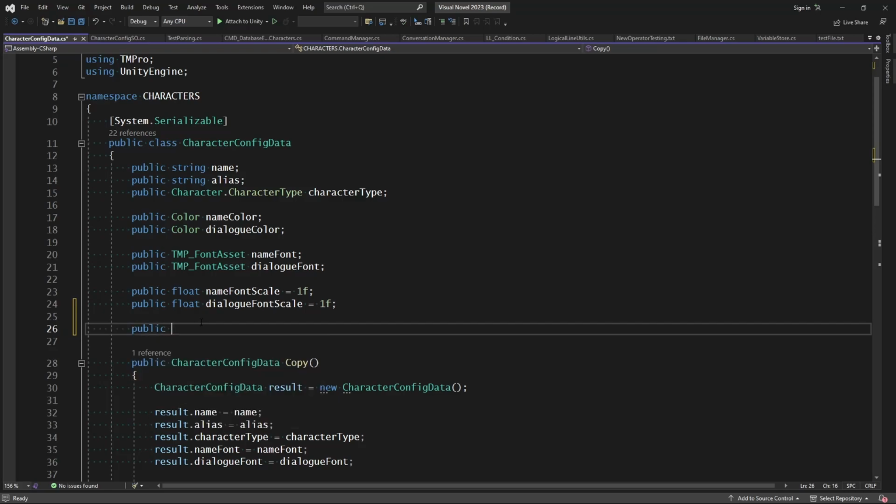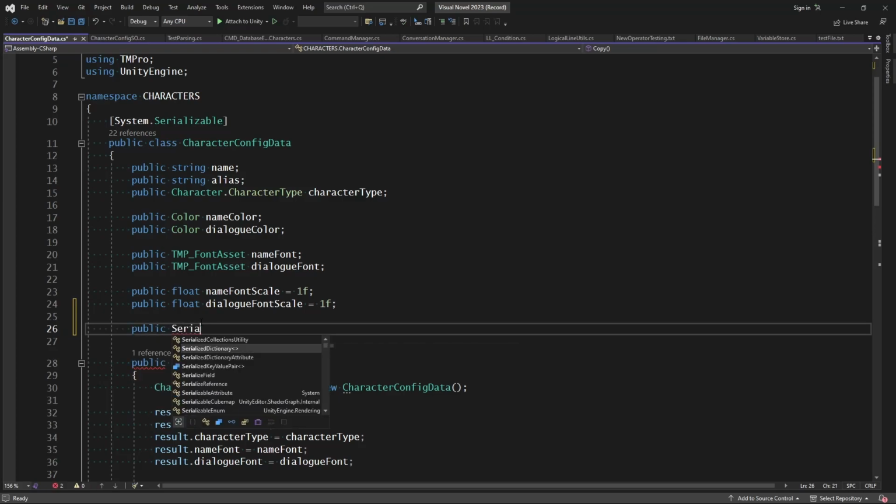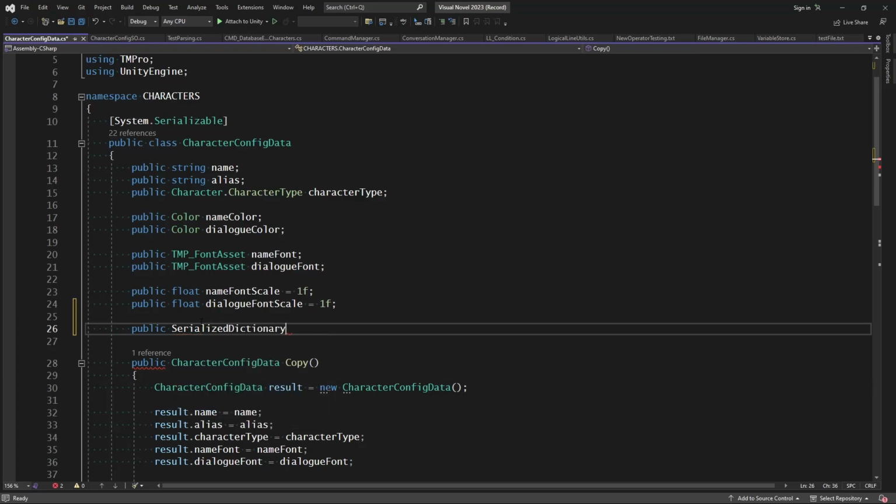So let's make this a public serialized dictionary. And we're going to give it a string for the ID and a sprite for the value. So we will call this sprites and set that equal to a new serialized dictionary. Make sure this is from the yellowpaper.serialized collections. If it's not, then you might have issues.